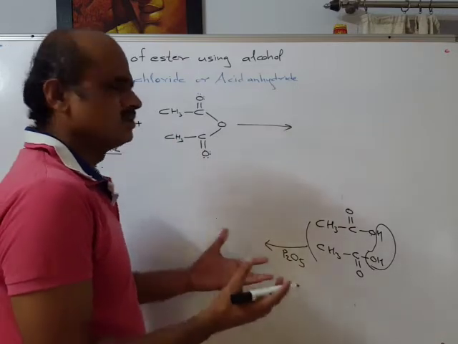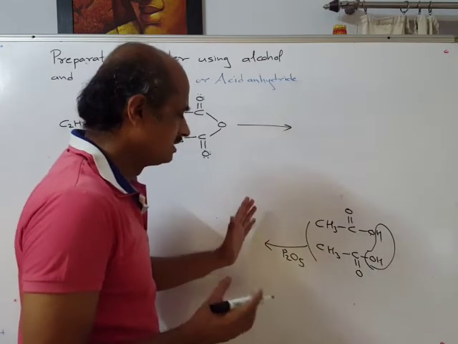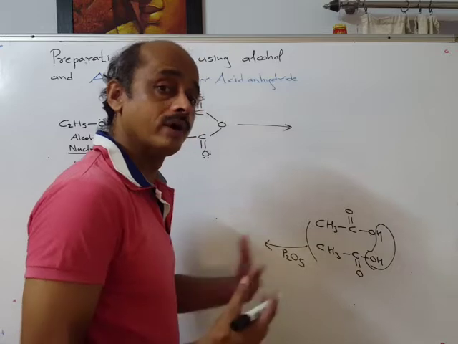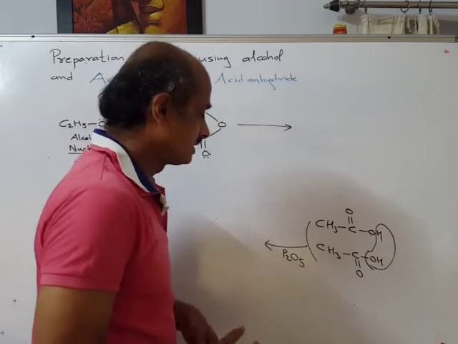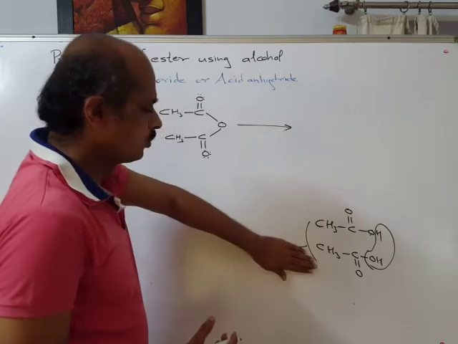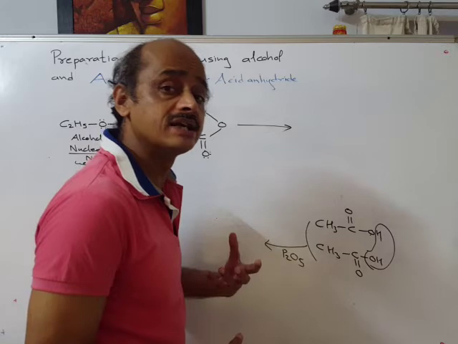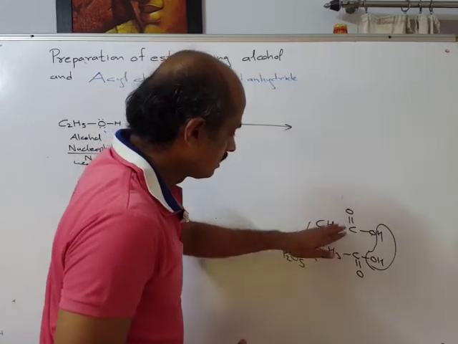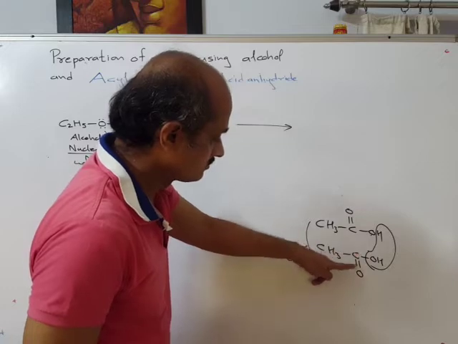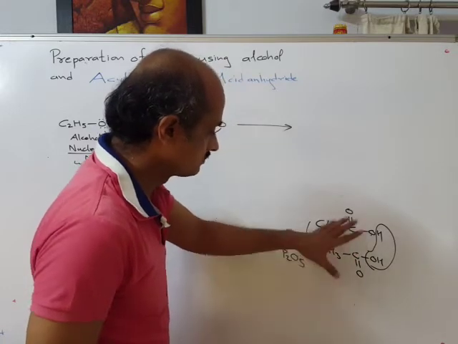Up till now, whatever mechanisms we have studied, this will be a matter of interest. Just try to write the mechanism as homework, and after that I will explain. In the presence of a dehydrating agent, normally P2O5, a strong dehydrating agent, or concentrated H2SO4, the lone pair of electrons on this oxygen will attack carbon, and the pi electrons will get shifted to oxygen.